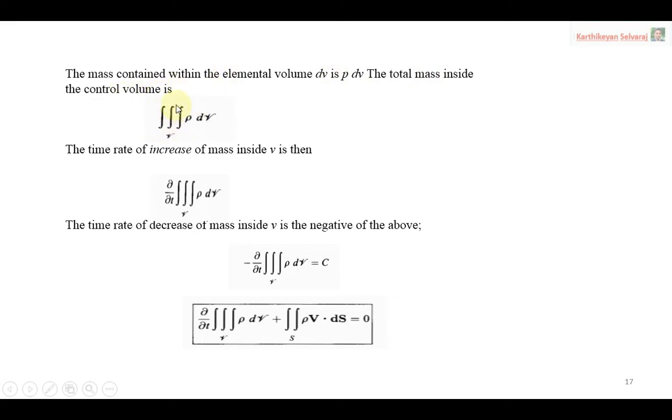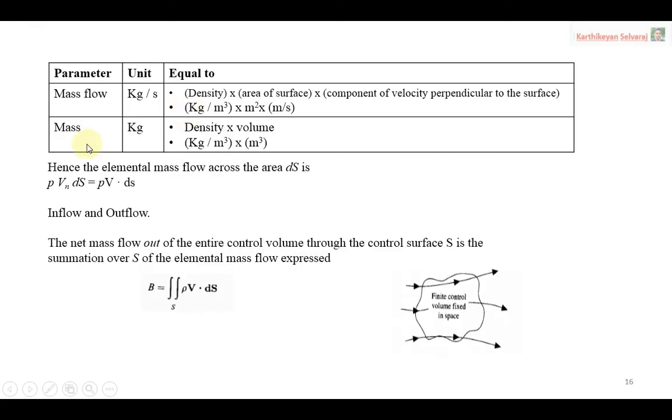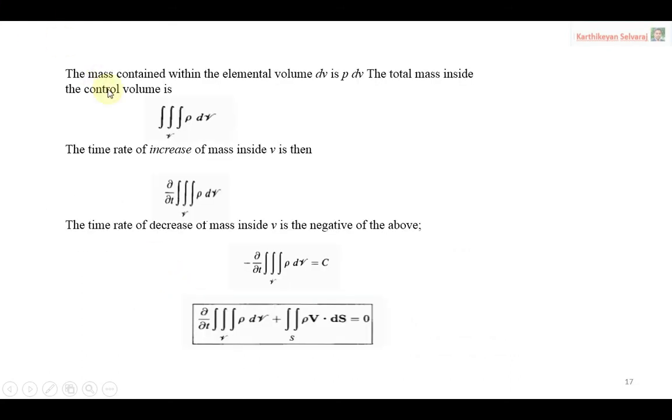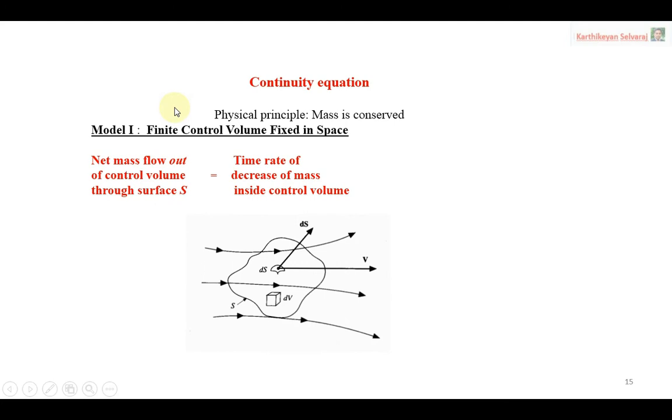Here we consider mass flow through the control surface. That is why we are using the double integral, double integral for surface area. Here we are considering only the volume, so that is why we use the triple integral. So again, read the principle. Net mass flow out of control volume through the surface, through the surface means double integral. Now the time rate of decrease of mass inside the control volume, now we have to go for the triple integral.